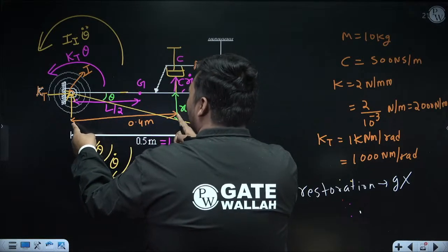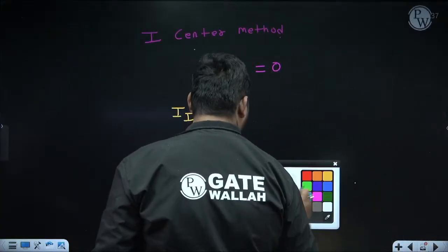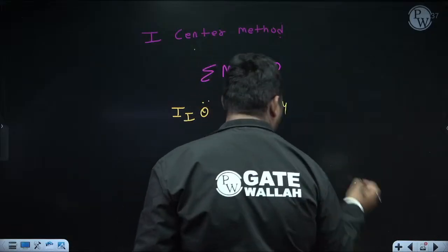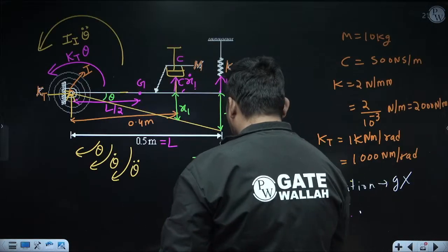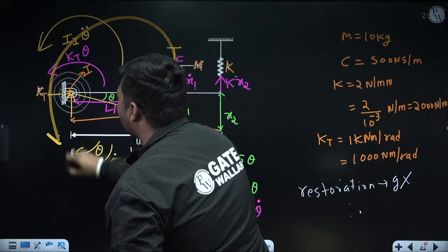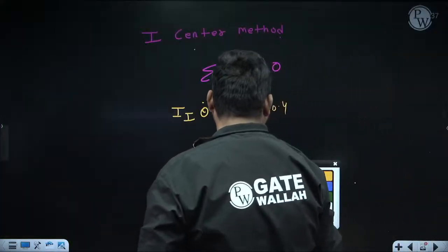It is 0.4 meter. So, moment due to this force about I center will be Cx1 dot into 0.4 meter. Now what is the direction of this moment? So this force is like this. How is it rotating about I center? Anti-clockwise. For anti-clockwise I am using plus. So here plus sign will come.